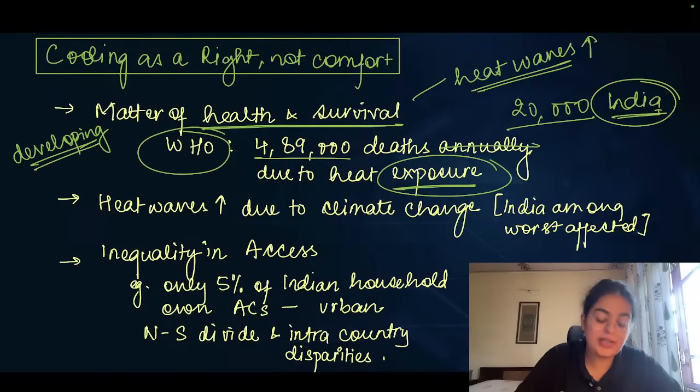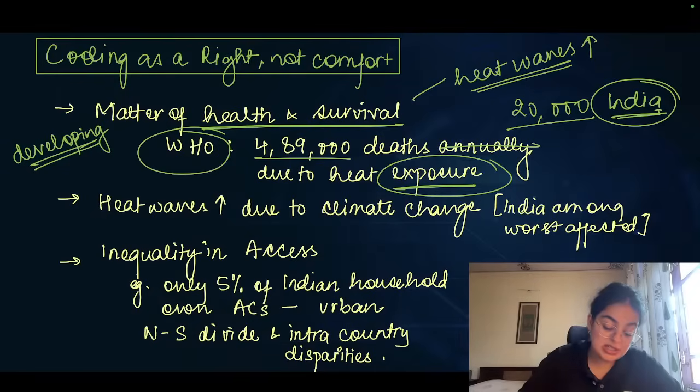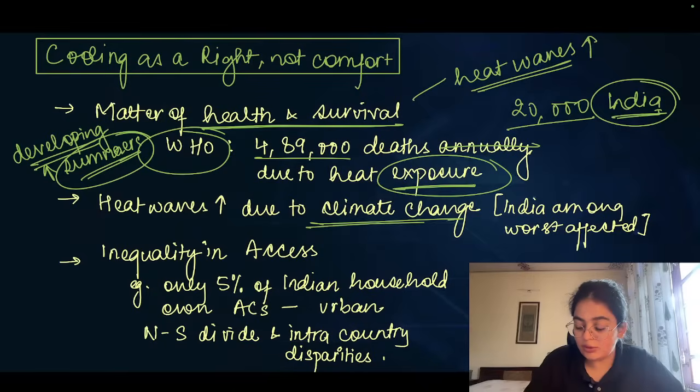Summers, even in the United States or the northern countries, for example, the countries situated at a 40-degree latitude, etc., would still experience mild summers, not extreme summers. But countries in the tropical regions will experience extremely high summers. So therefore, this becomes a major issue of life, survival, and death when it comes to developing countries. So heat waves are only increasing due to climate change, and India or developing countries are one of the most affected regions in that context.